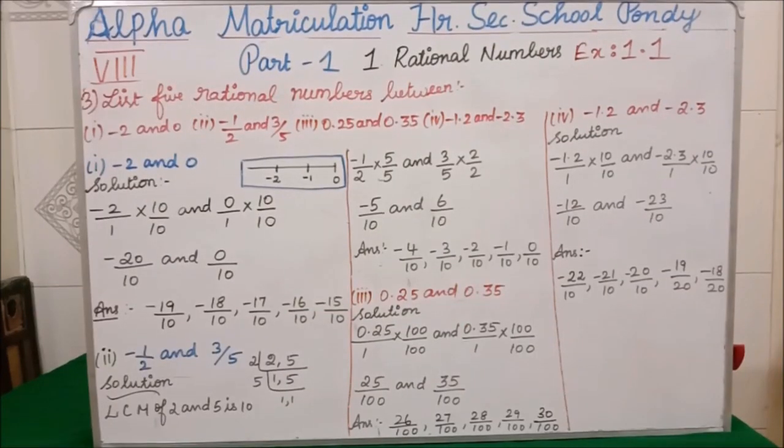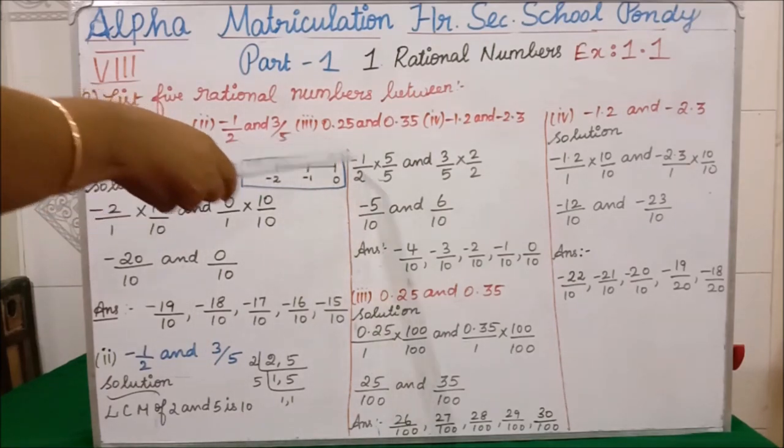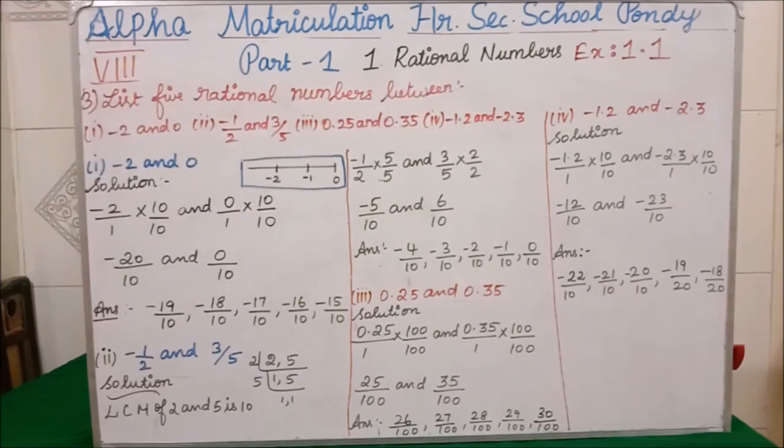Students, now the third question is to list 5 rational numbers between. They have given 4 subdivisions. This is the first subdivision, this is the second, this is the third, and this is the fourth. In between these two numbers, we want to find 5 rational numbers.